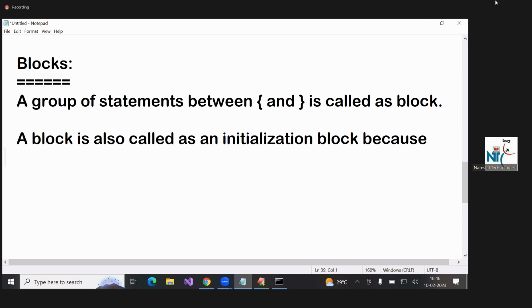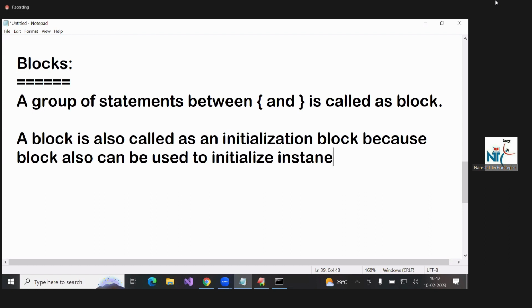A block is also called as an initialization block because block also can be used to initialize instance variables.